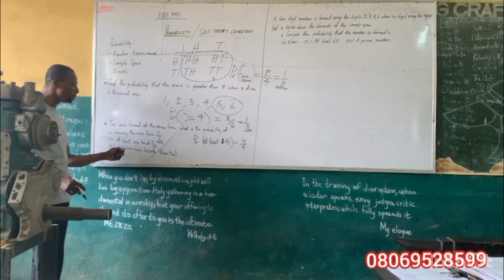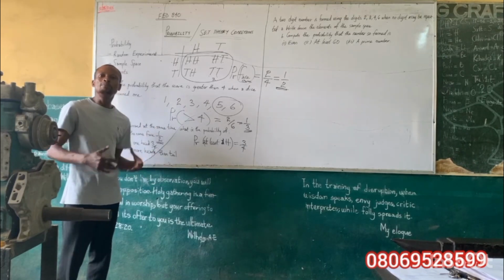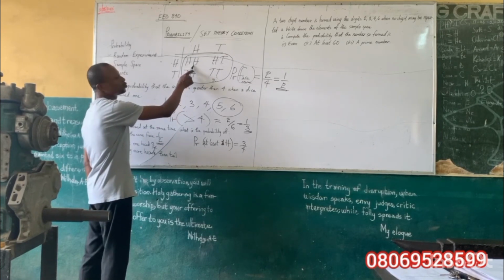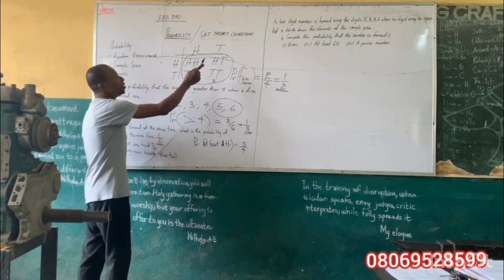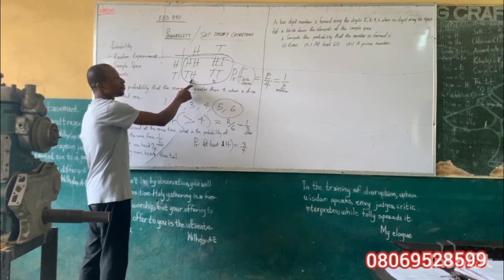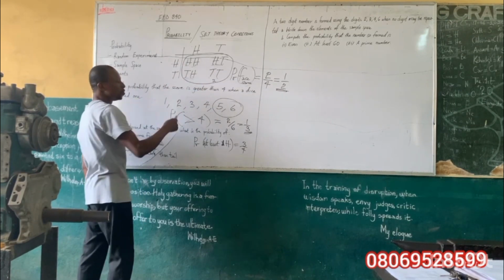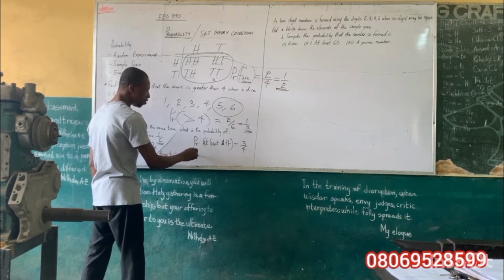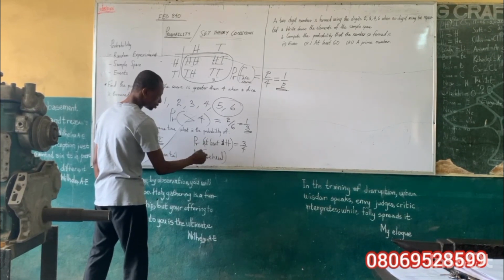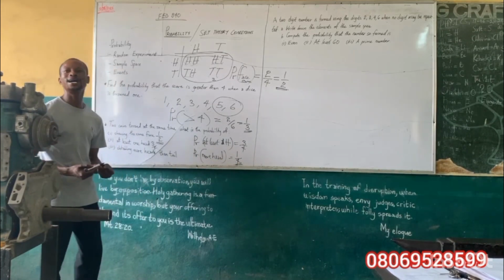And obtaining more head than tail, meaning that I have head more than tail. If I check here, having head more than tail, it is this one, I have head, no tail, isn't it? But this one, I have head and have tail, so there is no more than. I have tail, I have head, it's no more than. And I have tail. Since it is no more than, it is only this I have. So my answer, the probability of more head than tail, will be equal to 1/4.